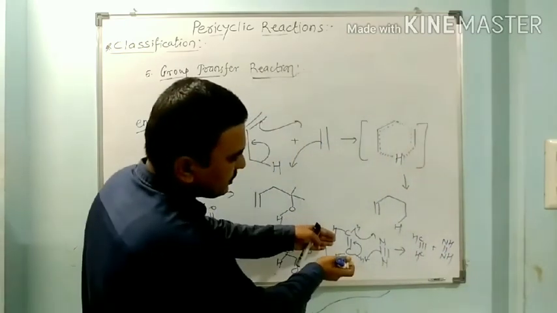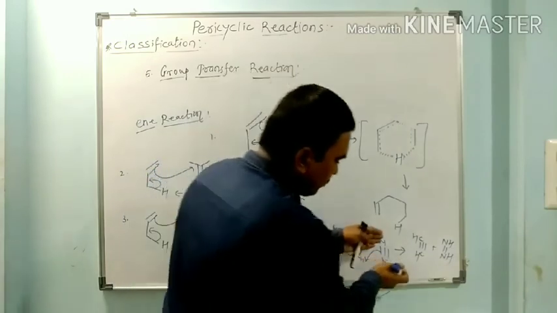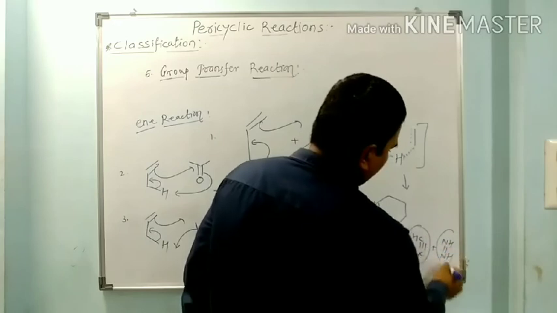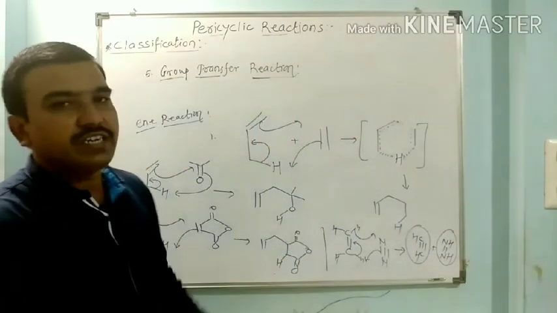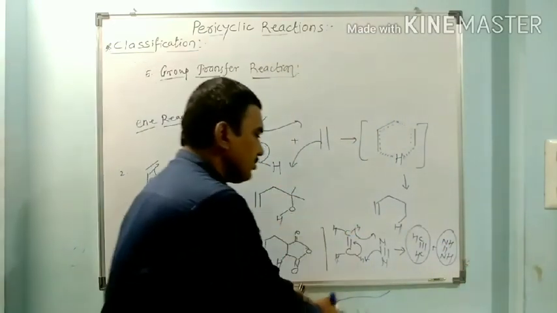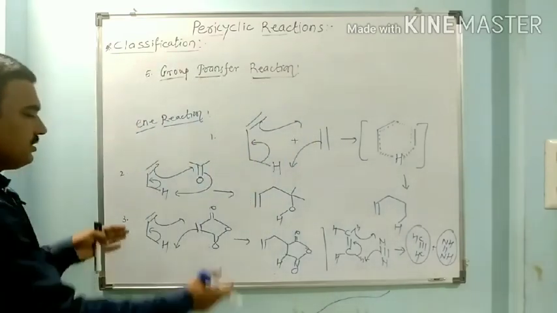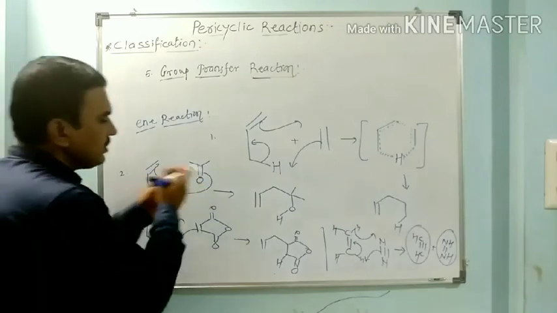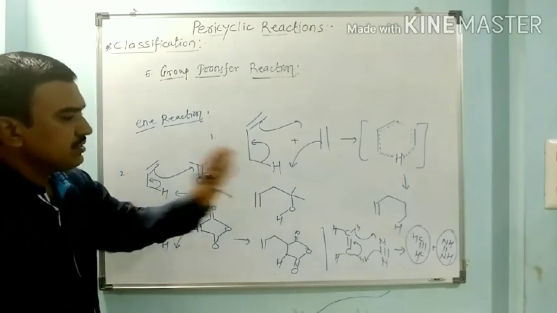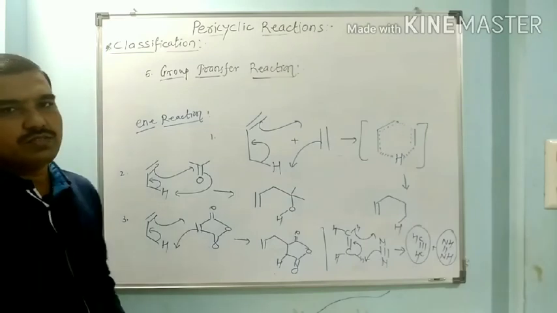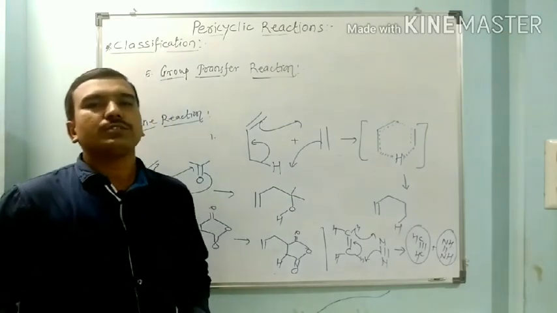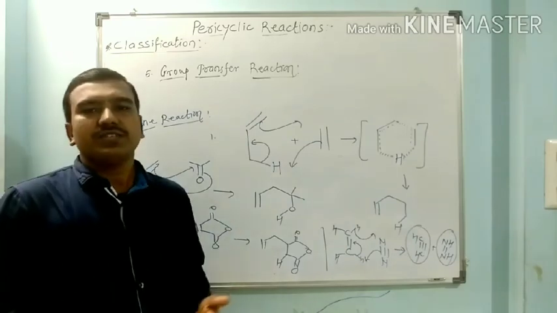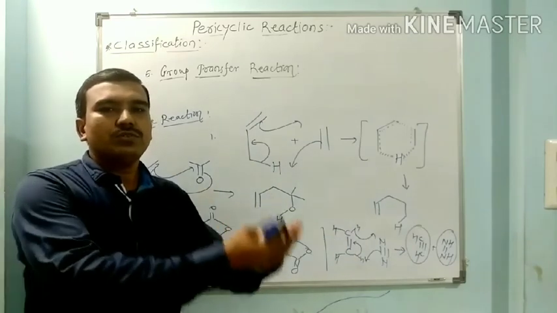So these two hydrogens from ethylene migrated to the nitrogen molecule to give H2N2 and acetylene. So in this way groups can be transferred from one molecule to the other molecule. Here this is the combination of two molecules in which a group from one molecule goes to the other molecule and gives the product. So this is the group transfer reaction in which atoms, or groups of atoms, are transferred from one to the other.